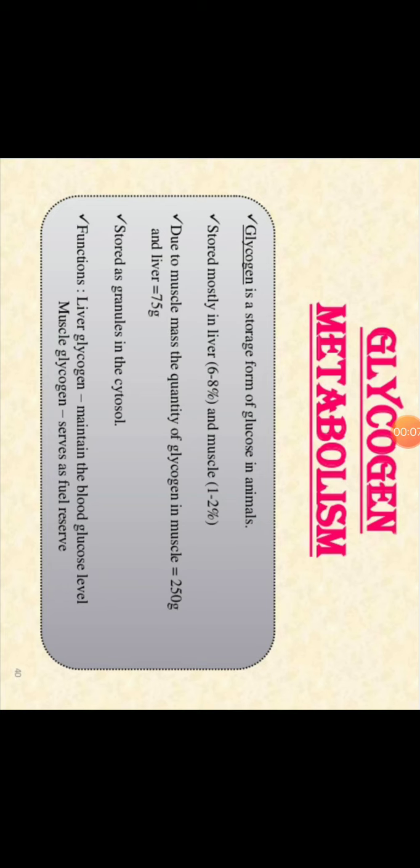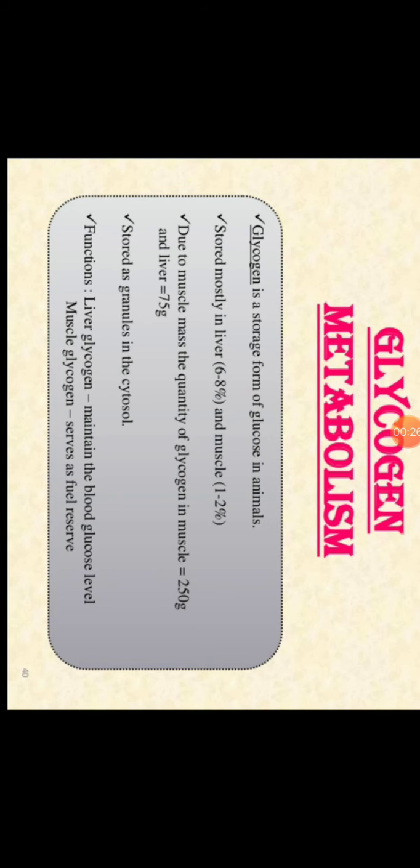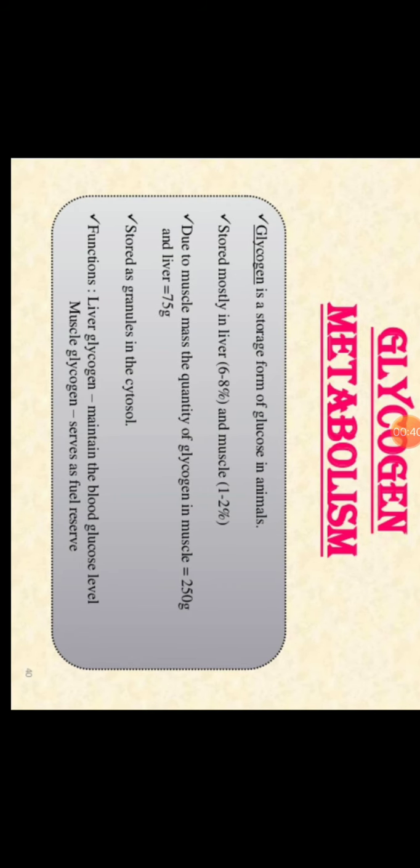In this video, we'll see about glycogen metabolism. Metabolism means synthesis and degradation, that is, formation and degradation, of what? Of glycogen. What is glycogen? Glycogen is nothing but the storage form of glucose in animals, and the storage form of glucose in plants is starch. So it is a storage form of glucose in animals.